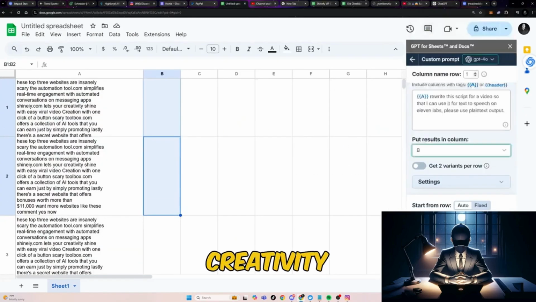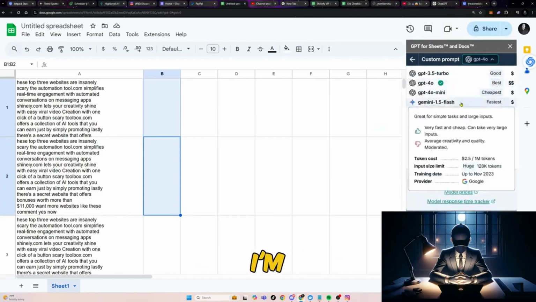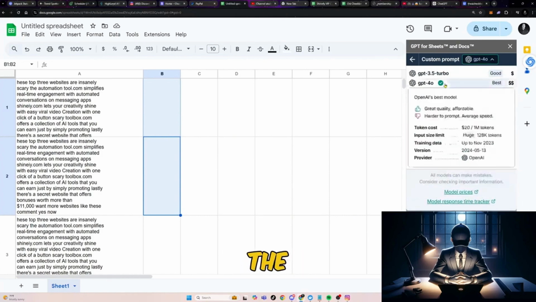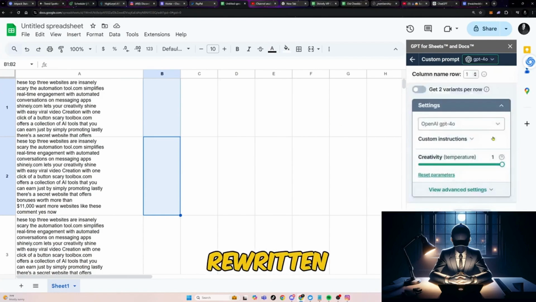You can also adjust creativity and frequency parameters if needed, depending on the model, like ChatGPT or Claude. I'm not an AI expert, but playing around with these settings is an easy way to find the right balance. Once you're ready, click Run to generate the rewritten scripts.